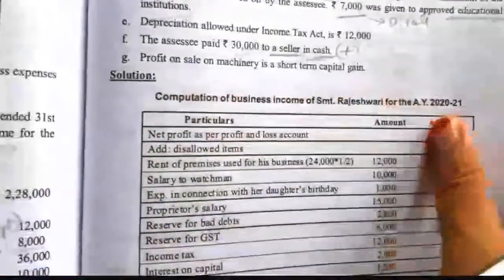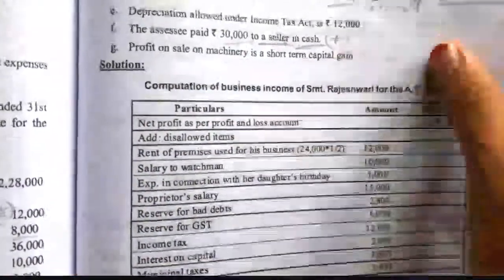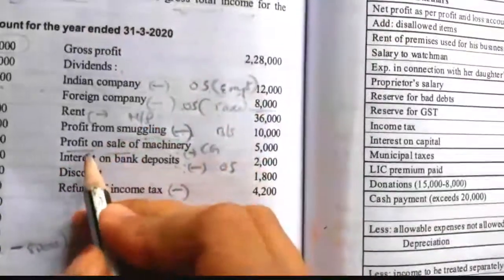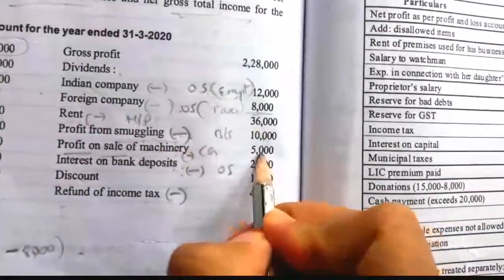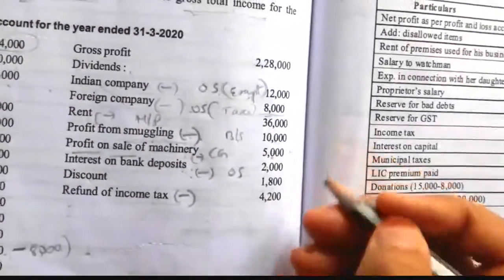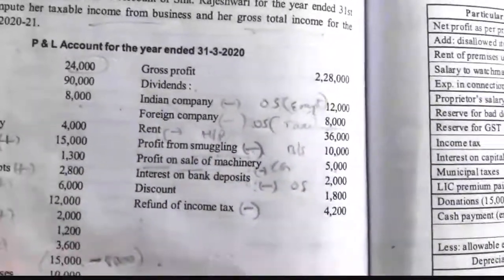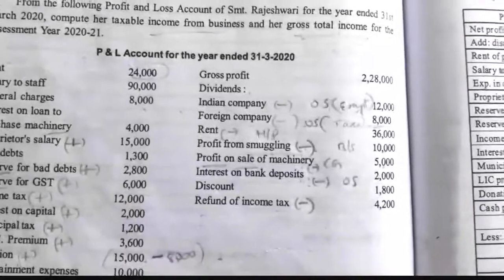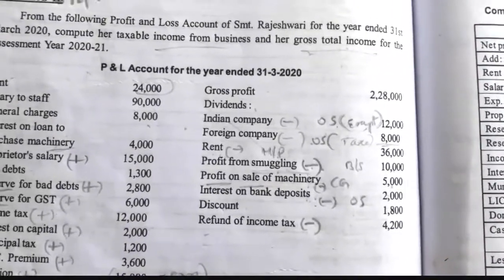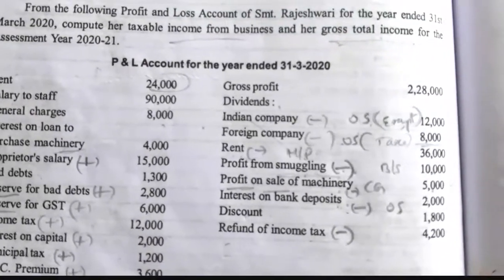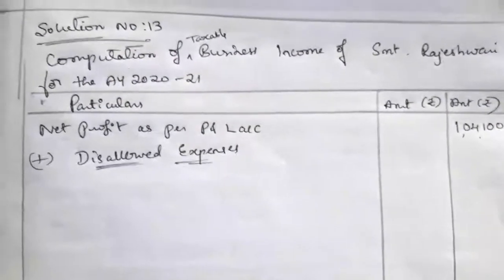Then profit on sale of machinery is taken as short-term capital gain. So this profit on sale of machinery is taken as a short-term capital gain, and on this 5,000 he has to pay tax under the head capital gain. With the help of this information we have to compute the taxable income from business as well as GTA. Now we will work out the solution.